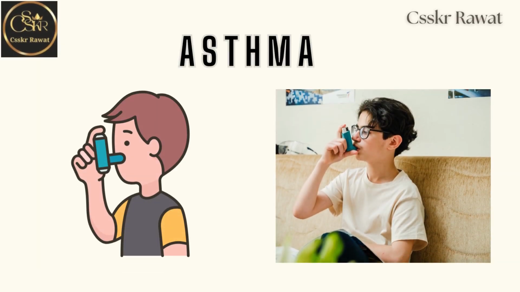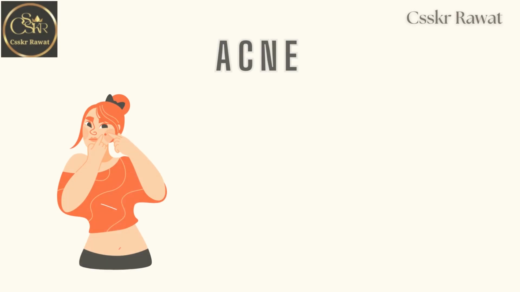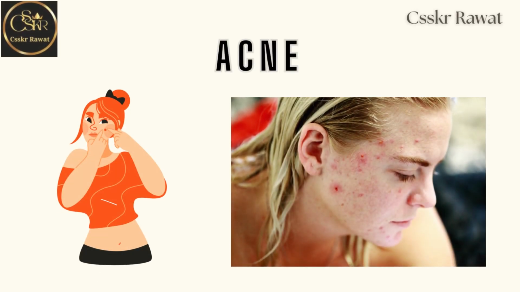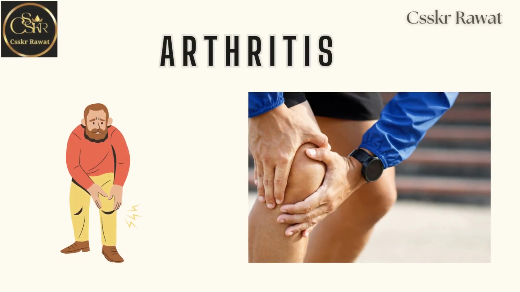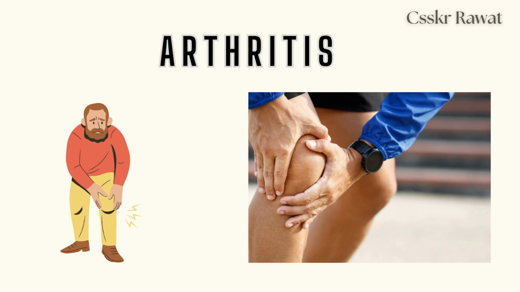Asthma. Condition that makes it difficult to breathe. Acne, tiny bumps called pimples start showing up on the skin. Arthritis. Joint inflammation that causes pain and stiffness in one or more joints, which can get worse with age.